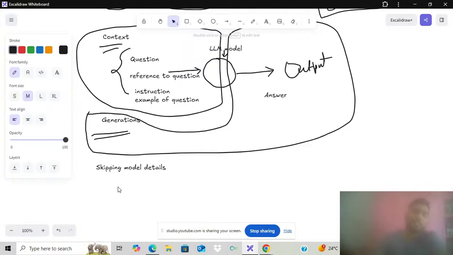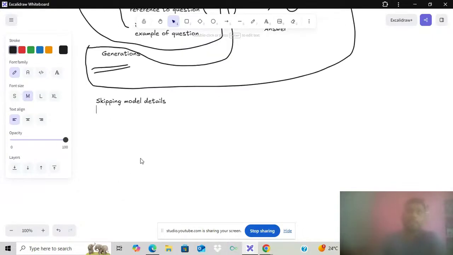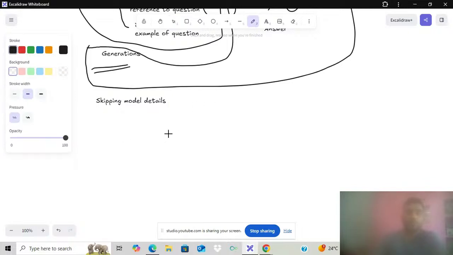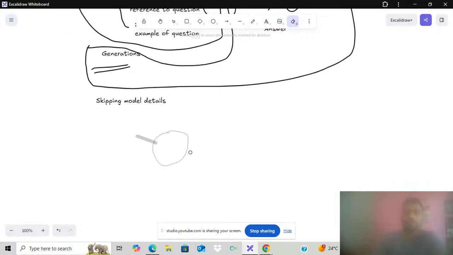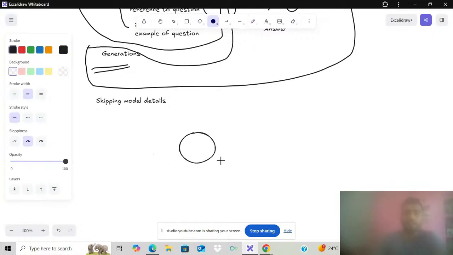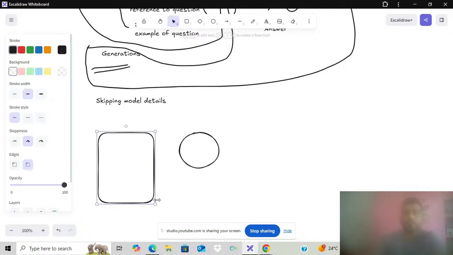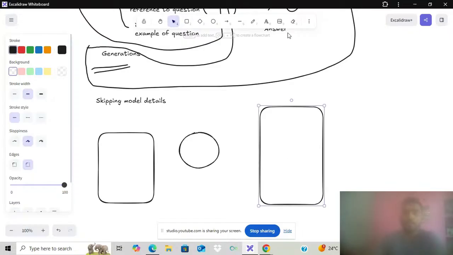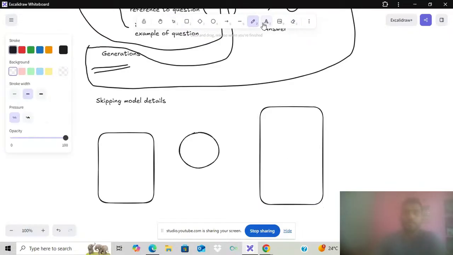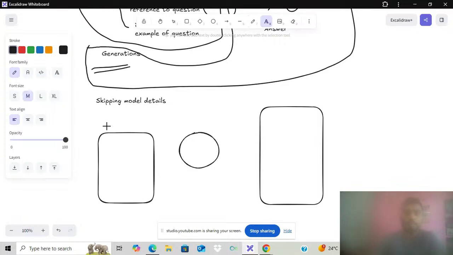Now we have the generation. Generation can be singleton or multi-turn. What does that mean? Here we have the model, and we can draw a proper diagram. This is one of the models, and here we have the chat window. Another one is another chat window.